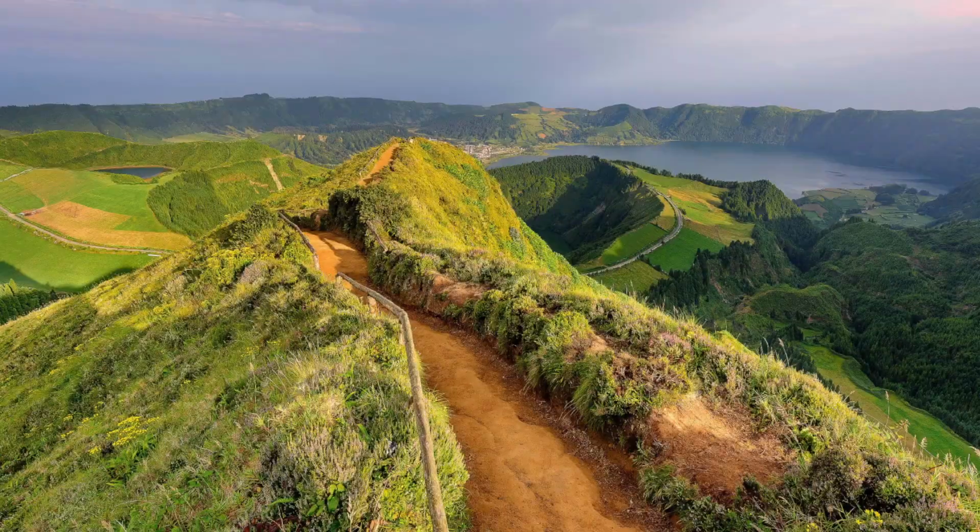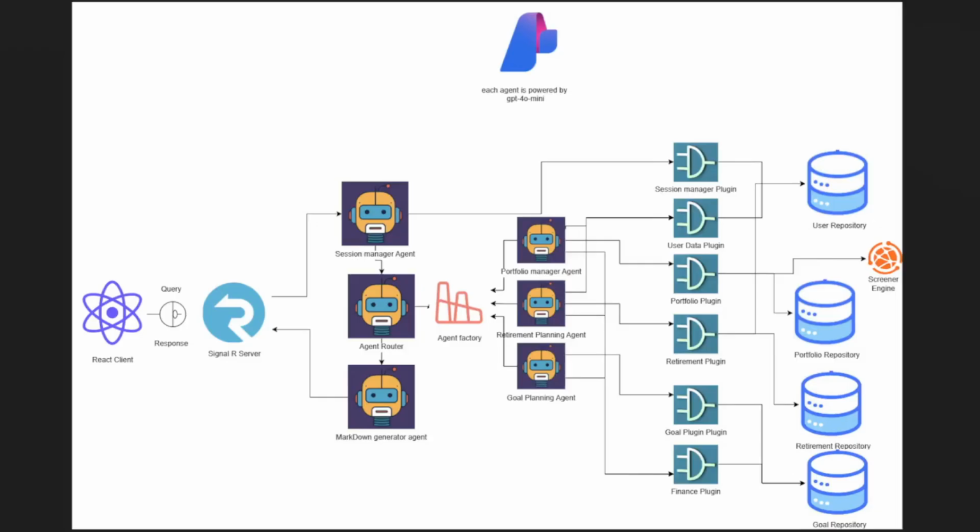Now we will get started with the architectural overview. For this project, I have created a simple React client which looks like a chat-based application. In the backend, I have a SignalR server, which is a WebSocket service connected with my front end.